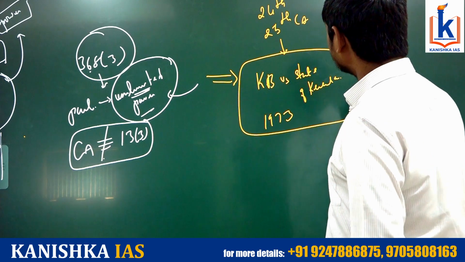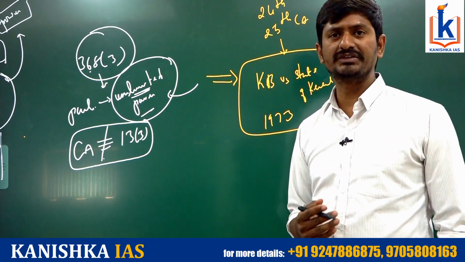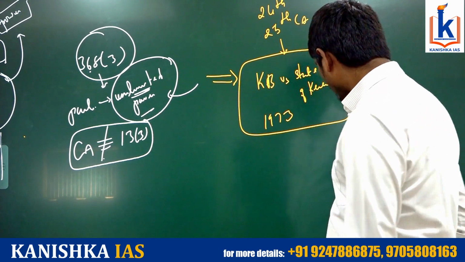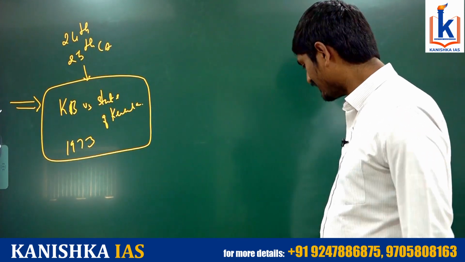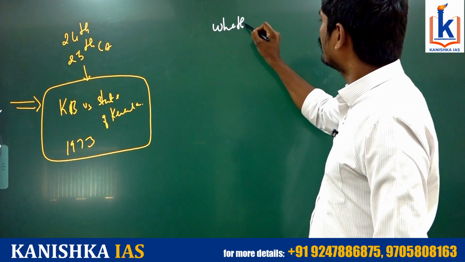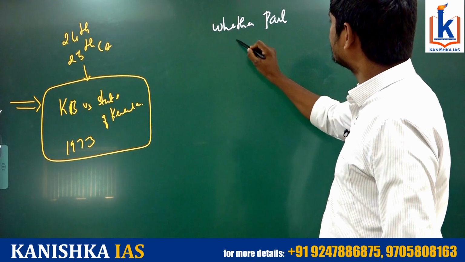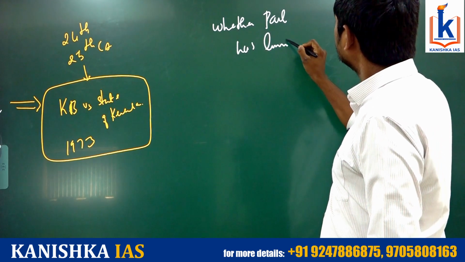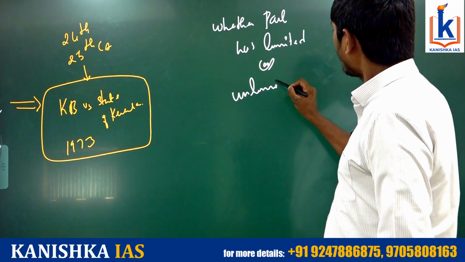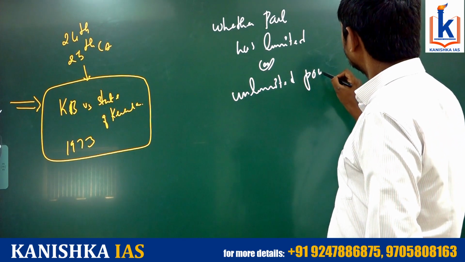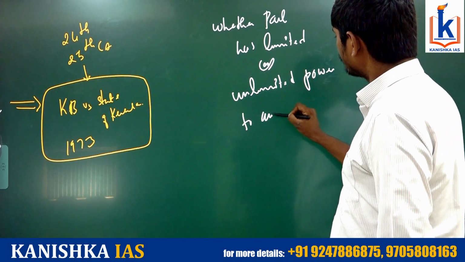In this particular case, these 24th and 25th Constitution Amendment Acts have been challenged. Then what happened? The question was whether Parliament has limited or unlimited power to amend the Constitution.